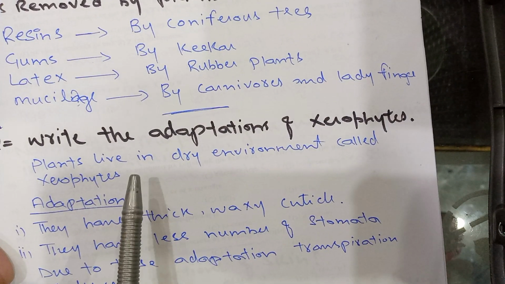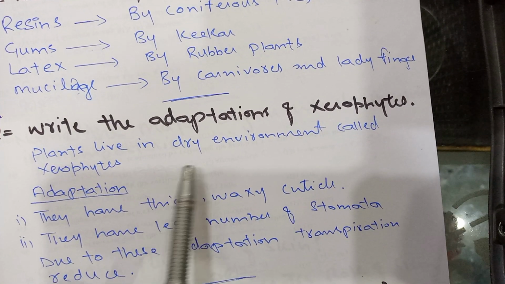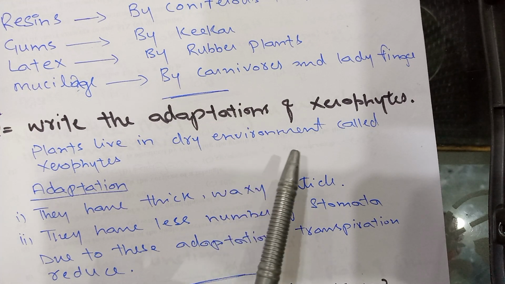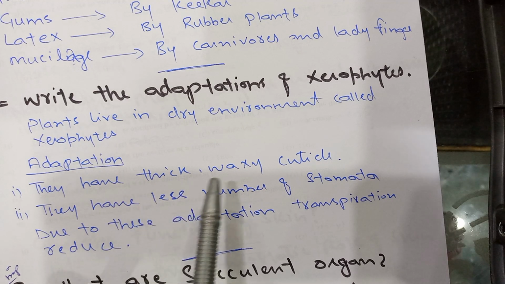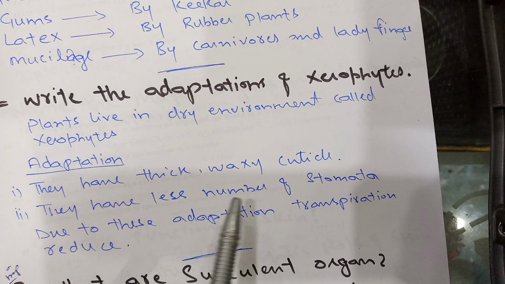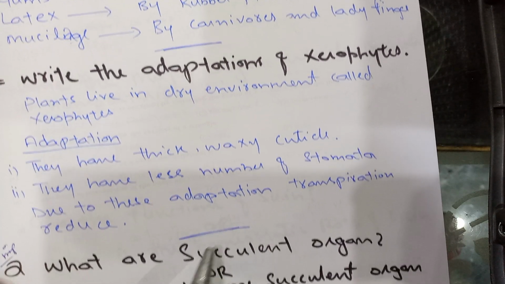Next question, very important. Write the adaptation of xerophytes. The plants that live in dry environment are called xerophytes. Adaptation: they have thick waxy cuticle. They have less number of stomata. Due to these adaptations, transpiration is reduced.